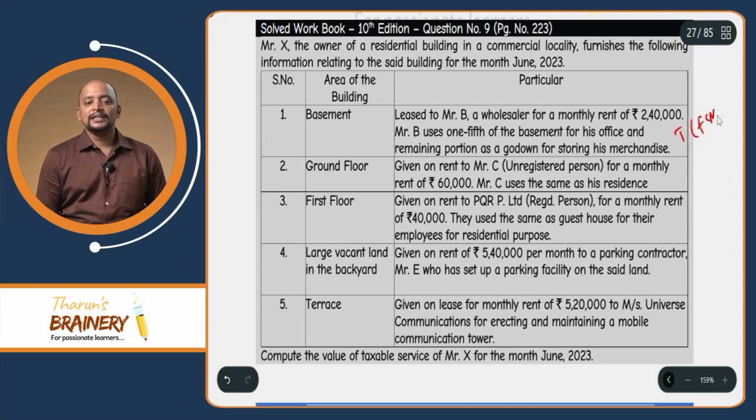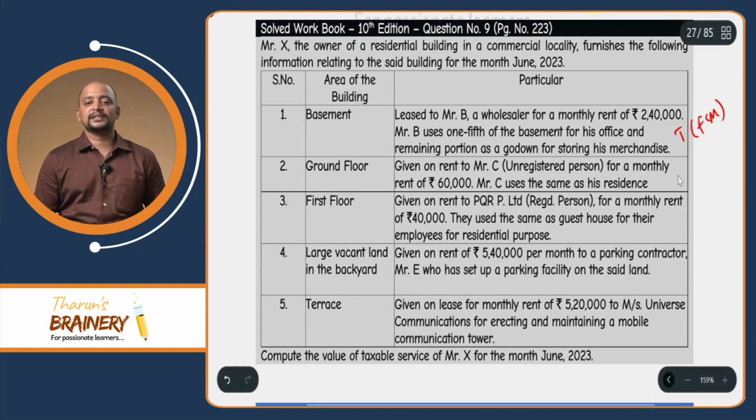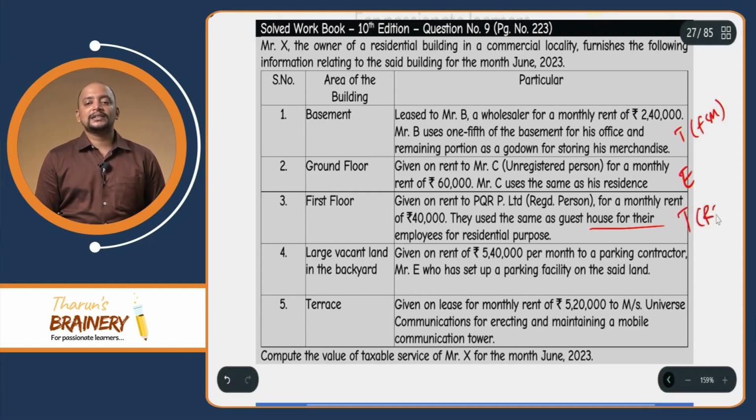Taxable under FCM. Then the next one, ground floor given on rent to Mr. C. Who is Mr. C? An unregistered person, for a monthly rent, and C uses the same as residence. So renting of residential property for residential purpose to an unregistered person is exempted. Then renting to PQR Private Limited, a registered person, first floor, for a monthly rent of 40,000, they use the same as guest house for their employees. So for residential purpose, renting of immovable property, that is residential property for residential purpose to a registered person, it will be taxable under RCM in the hands of PQR Private Limited.